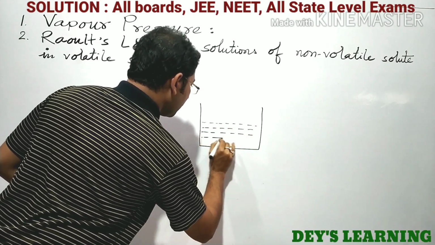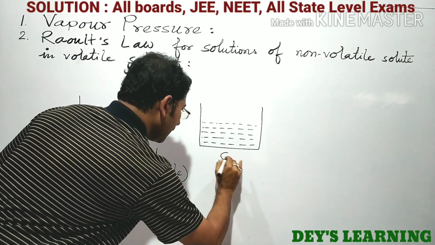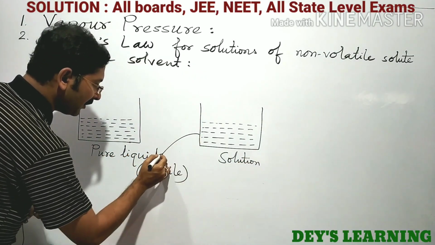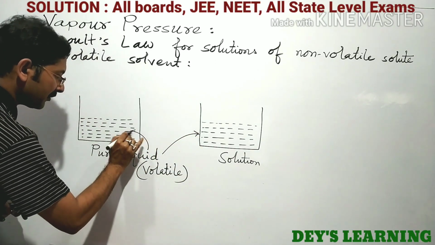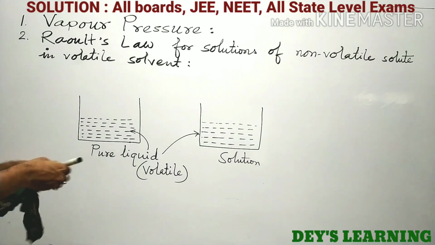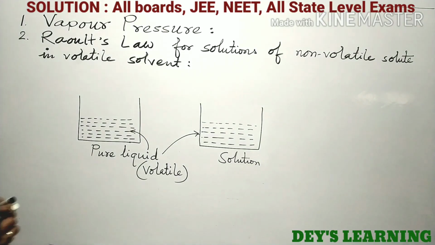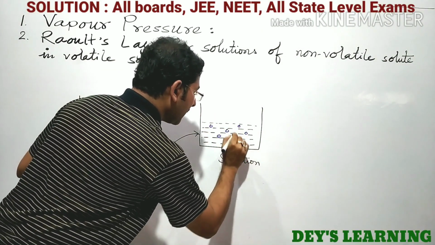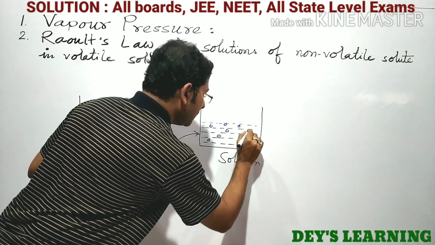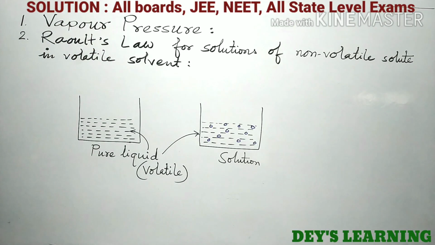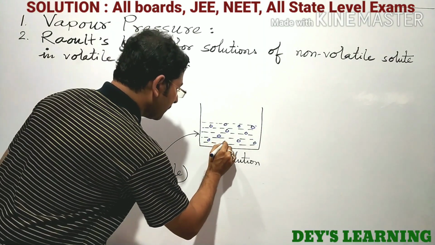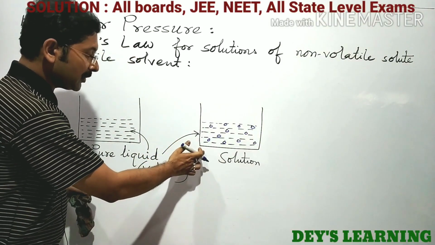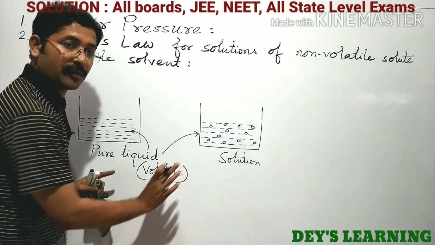And here the pure liquid is present in a solution. This same pure liquid is present here and here, and here some non-volatile solute is added into the pure liquid, so that a solution is made where the non-volatile solute is present in the volatile solvent.